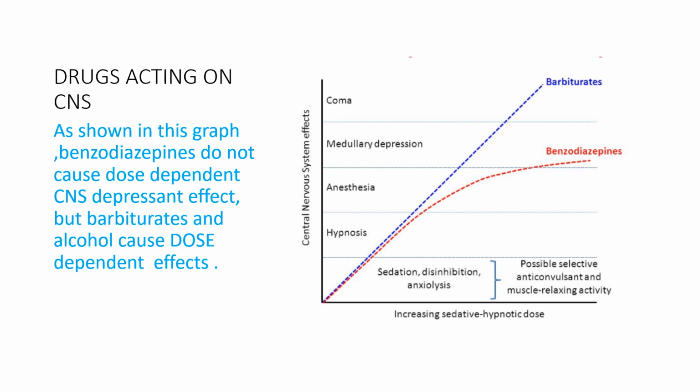There are some stages with increasing the dosages of sedative hypnotic drugs: disinhibition, sedation, and anxiolysis. Disinhibition means excitation, hypnosis means induction of sleep, anesthesia means loss of consciousness without response to pain, then comes medullary depression and ultimately coma. After the induction of anesthesia onwards, the person will require respiratory support for the maintenance of life.